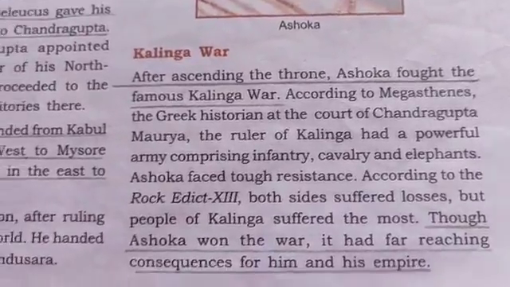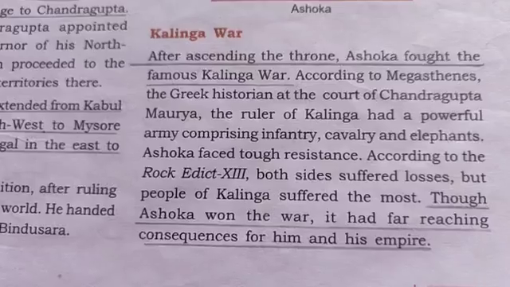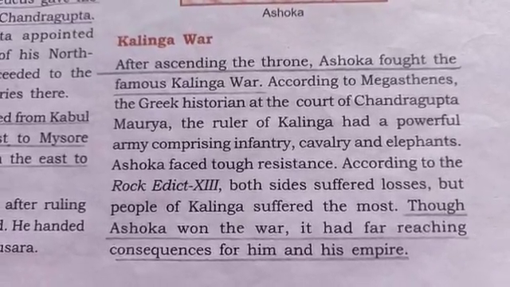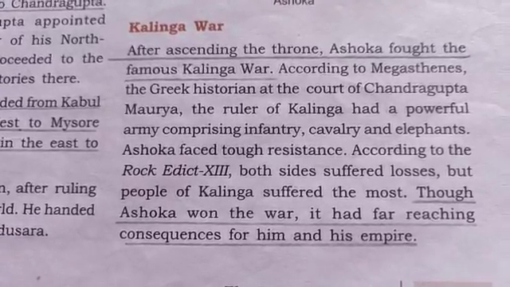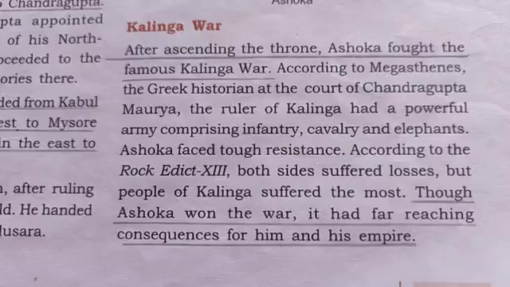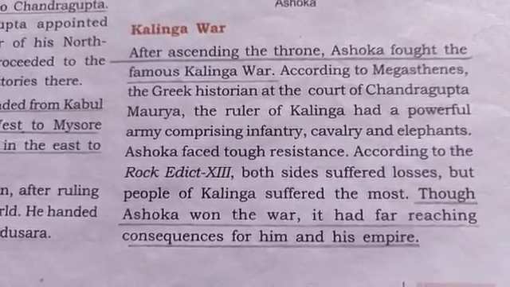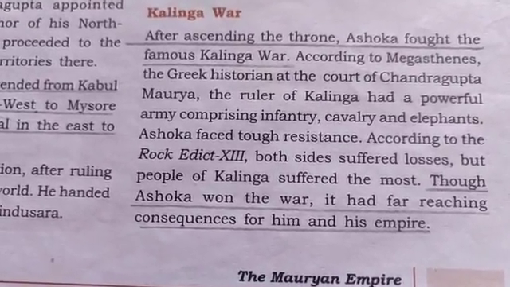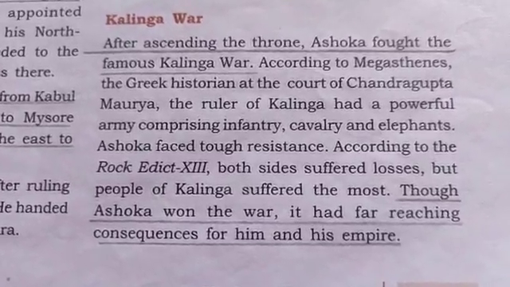Now, the Kalinga War. The major turning point in Ashok's life was the Kalinga War. After ascending the throne, Ashok fought the famous Kalinga War. According to Megasthenes, the Greek historian at the court of Chandragupta Maurya, the ruler of Kalinga had a powerful army comprising infantry, cavalry and elephants. I told you before that from the times of Bindusar they had been trying to capture Kalinga but never succeeded.